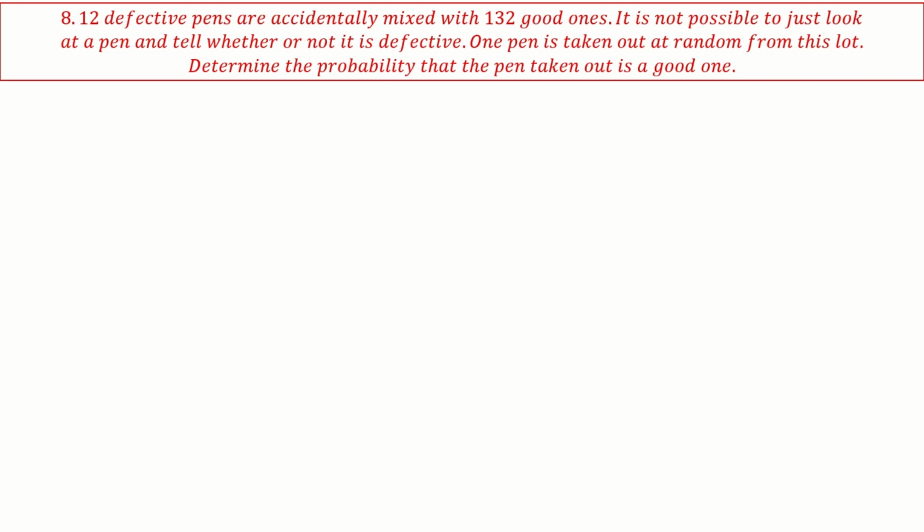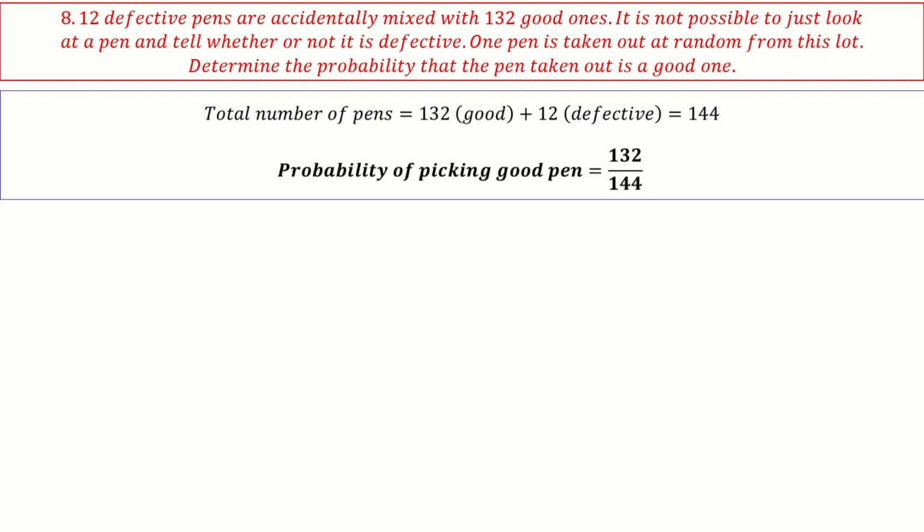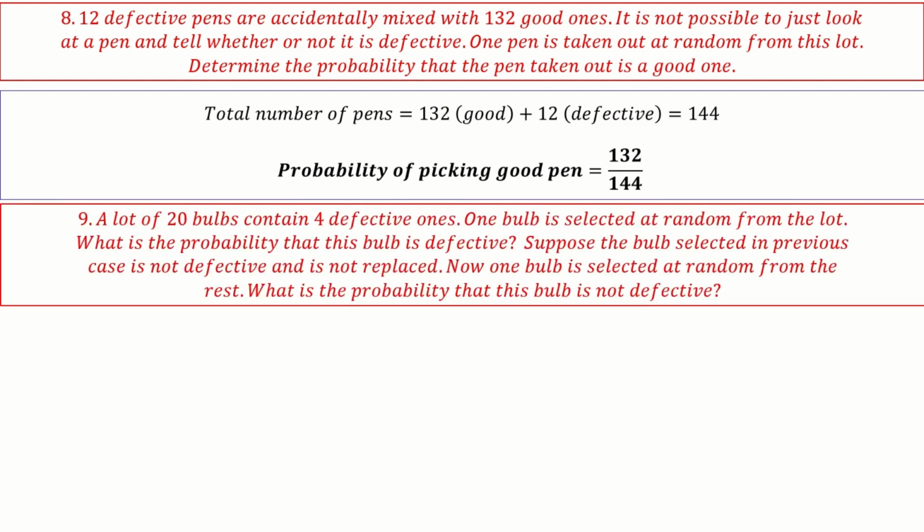12 defective pens are accidentally mixed with 132 good ones. It's not possible to just look at a pen and tell whether it's good or defective. One pen is taken out at random from this lot. Determine the probability that the pen taken out is a good one. Total number of outcomes are 132 plus 12, which is 144. Probability of picking a good pen is 132 out of 144. You can simplify it further.